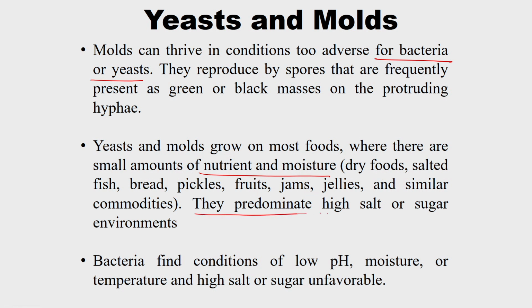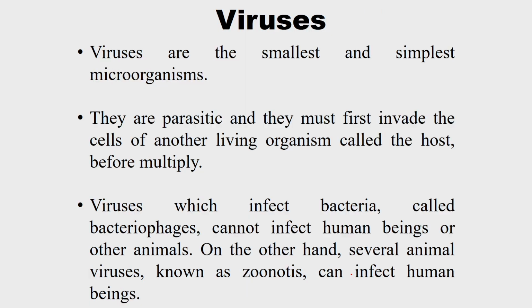So yeast and molds predominate in high salt and sugar environments, but for bacteria these are adverse conditions. Bacteria find conditions of low pH, low moisture or low temperature, and high salt and sugar unfavorable, but yeast and molds grow in high salt and high sugar conditions.